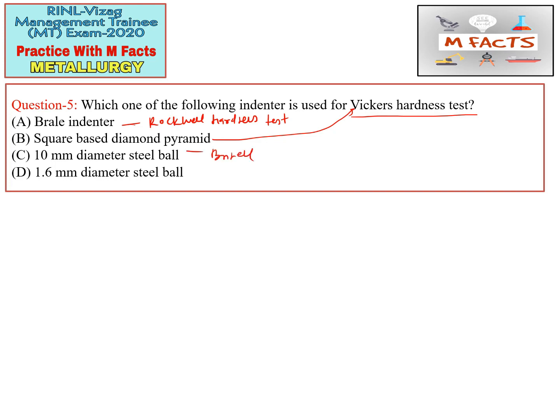So from here we can say that B part is correct for this question, because they are asking about the indenter used for the Vickers hardness test. For the Vickers hardness test, a diamond pyramid is used. This diamond pyramid is also used for Knoop hardness, but in Vickers hardness it is a square based diamond pyramid. So B part is correct for this question.